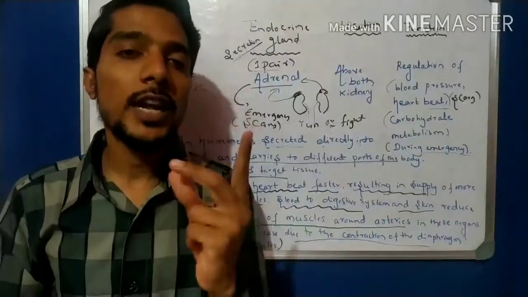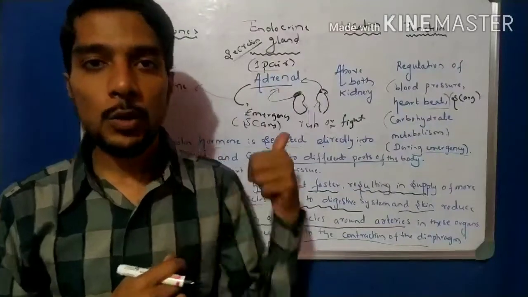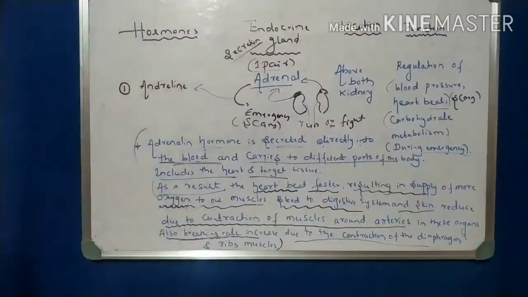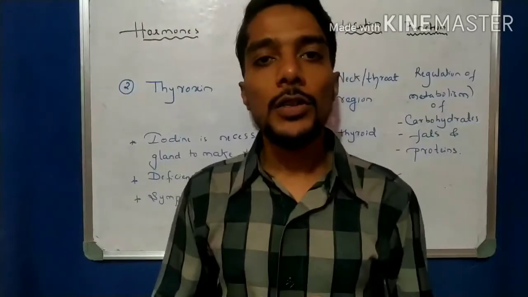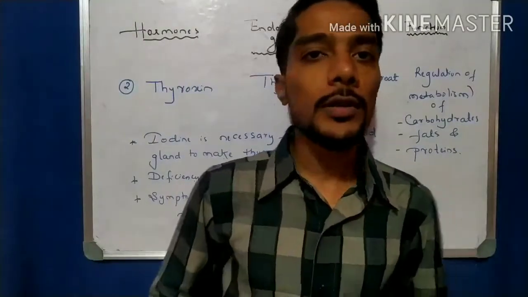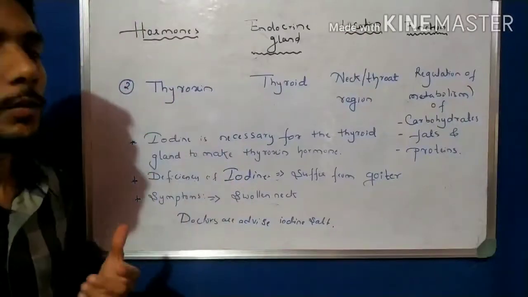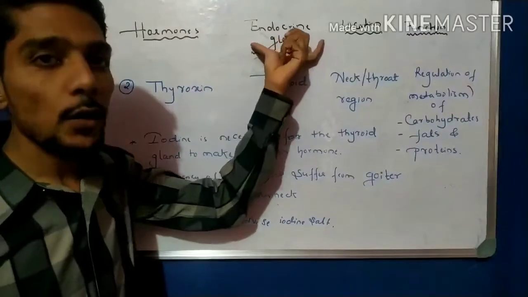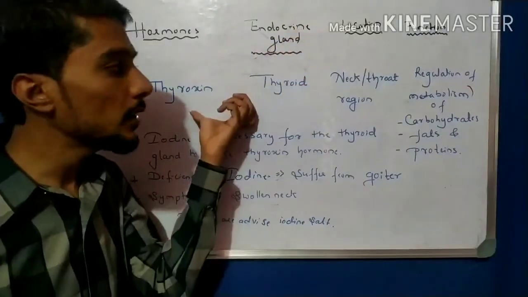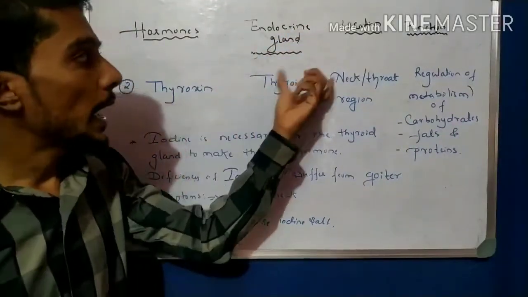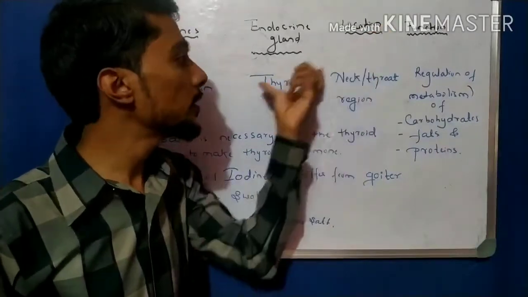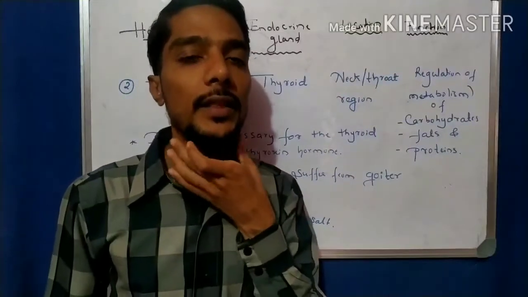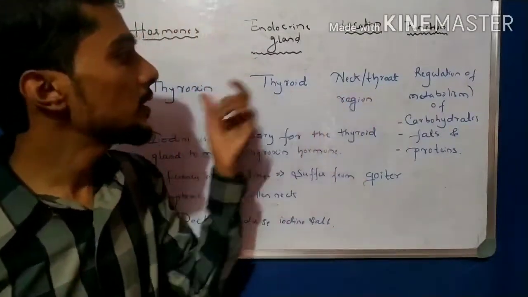Let us come to the second hormone, that is thyroxine. Please write this down. Now students, take the second hormone, thyroxine. The hormone name is thyroxine, and the endocrine gland that produces this thyroxine hormone is the thyroid. And the location where this gland is present is at the neck or throat region, this region. At the throat or neck region, the thyroid gland is present.